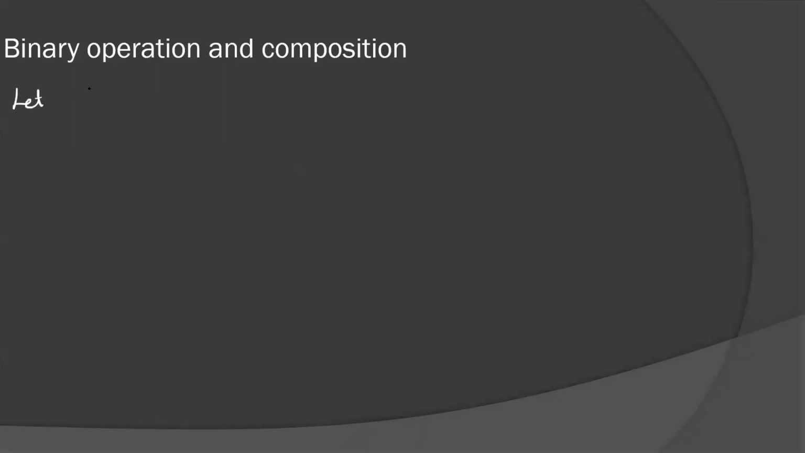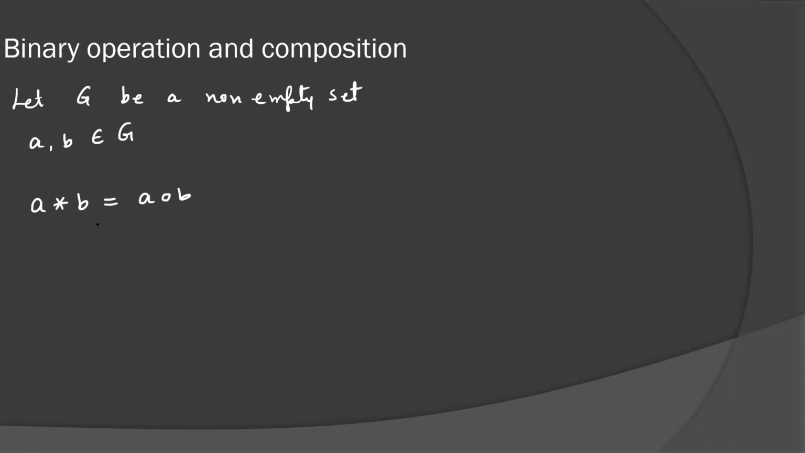Let G be a non-empty set. And suppose we take two elements A and B belonging to set G, then any operation A operation B. Some people represent A operation B with this star or O, which represents the operation. This operation can be addition, multiplication, division, subtraction, anything, any other operation. It can be defined for sets.